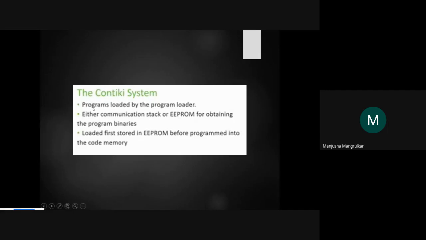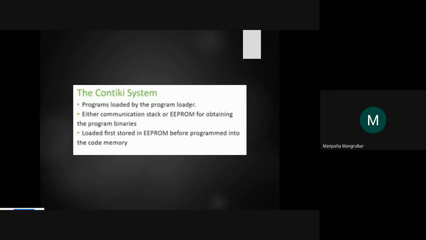In the Contiki system, the program is loaded by the program loader. Nowadays the Arduino IDE has a program loader inside the package, so it is loaded directly. Earlier we did programming on the 8051, so we needed a downloader there.